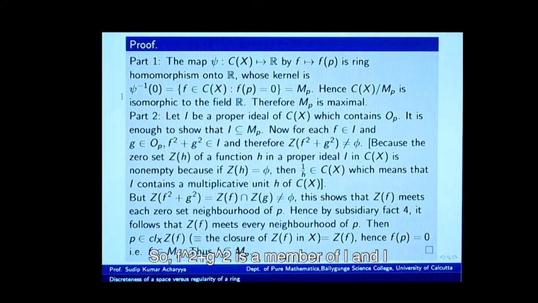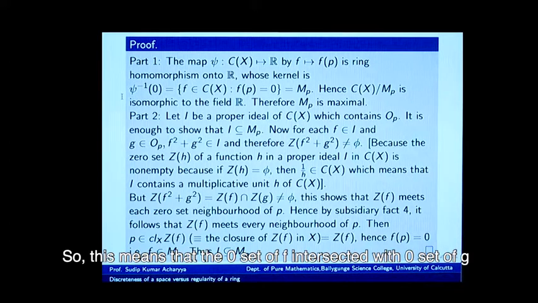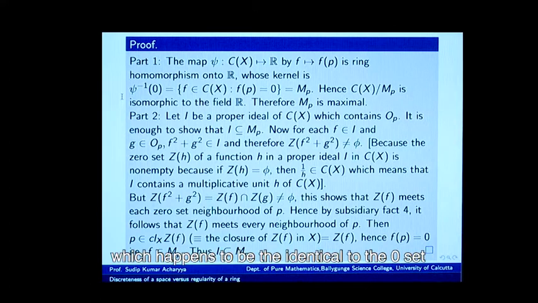So, f square plus g square is a member of I, and I is an ideal already chosen containing OP, it implies that its 0 set is non-empty. So, this means that the 0 set of f intersected with the 0 set of g, which happens to be identical to the 0 set of f square plus g square, is also non-empty, and this can be further used to show that the 0 set of f meets the 0 set of g.